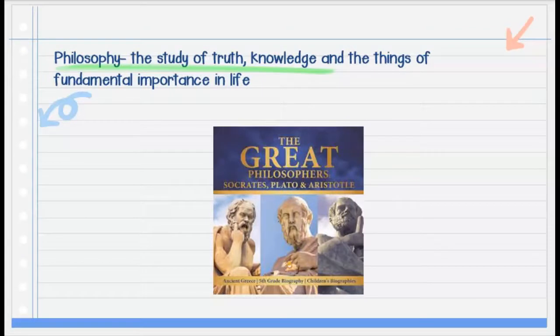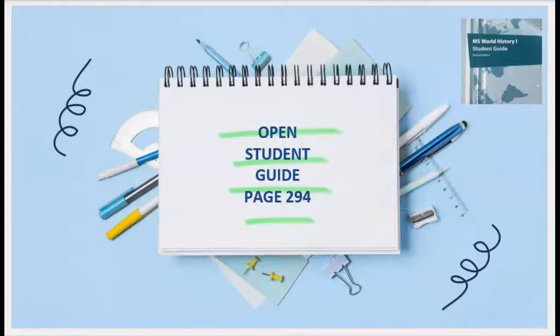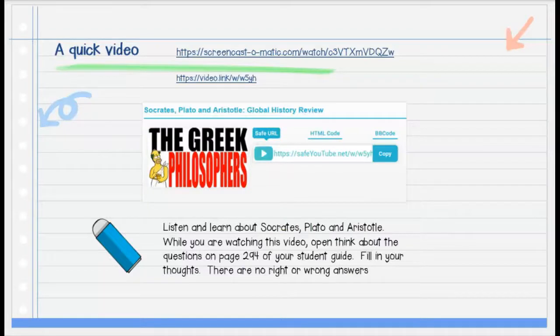And then philosophy is the study of truth, knowledge, and the things of fundamental importance in life. And this kind of leads us into our main part of this lesson. So go ahead and turn to page 294 in your student guide. There's some questions there that I want you to kind of look over and ponder. And we're going to go ahead and watch a video.